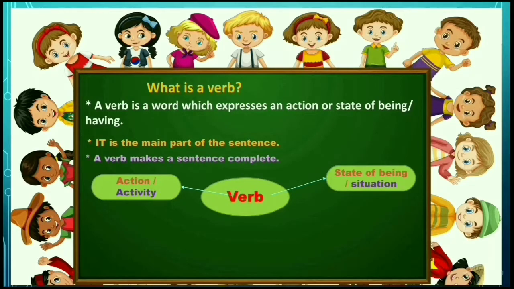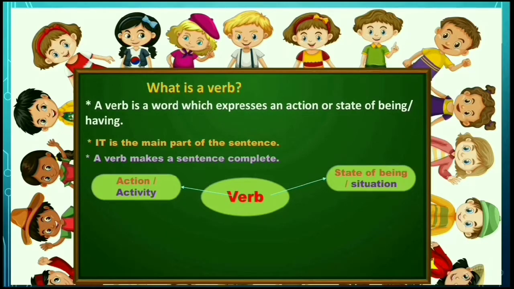In Kannada we can say ಸ್ಥಿತಿ. ಇರುವ ಸ್ಥಿತಿ, ಒಂದು ವಸ್ತು ಅಥವಾ ವಿಷಯದ ಇರುವ ಸ್ಥಿತಿಯನ್ನು ತೋರಿಸುತ್ತೆ. So here the situation of the subject or condition of the subject it can express. So mainly the verb tells us two things about the subject. One is an action and another one is state of being of the subject. Is it clear?